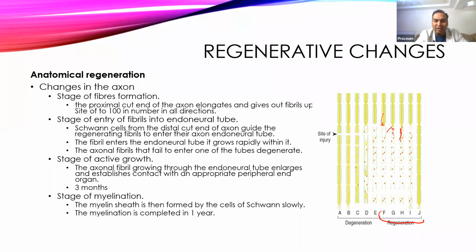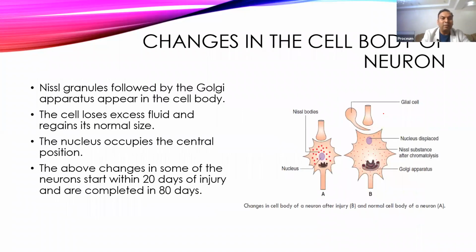That fibril will quickly grow and completely fill the axon tube, the neurolemma tube, continue to the next end of the nerve fiber, and there it will give multiple branching. Once the axon is established, myelination will slowly start forming, and it will be completely myelinated within 1 to 2 years. So it will take almost 3 months to form the complete axons, and another 1 or 2 years to form complete myelination. But regeneration is possible, and there are many other factors which are responsible.